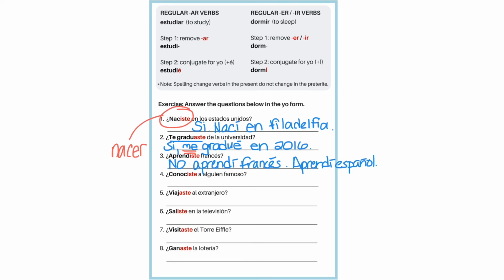So I'd like for you to go ahead and answer these. Try to include some extra details if you can. And this is just going to be extra practice with some verbs that are very common in this tense.